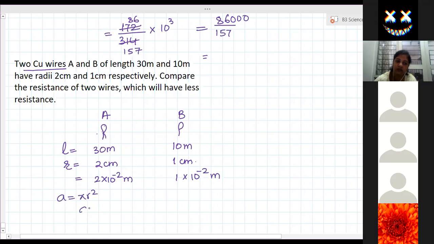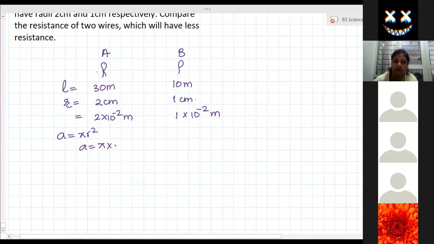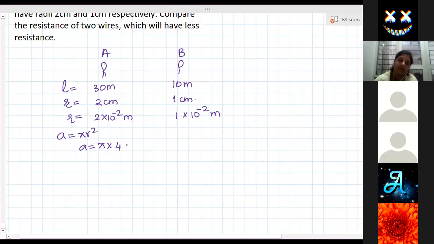So area is pi into r square, r is 2 into 10 to the power minus 2. R square is 2 square, which is 4, and 10 to the power minus 2 square is 10 to the power minus 4. 10 to the power minus 2 into 10 to the power minus 2. What's the answer?